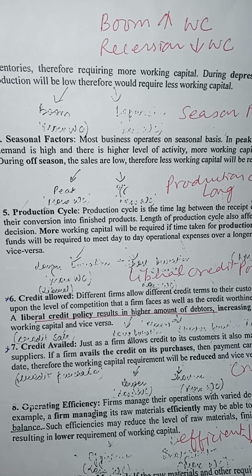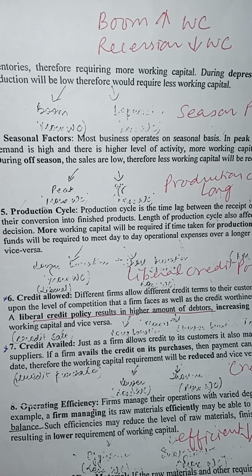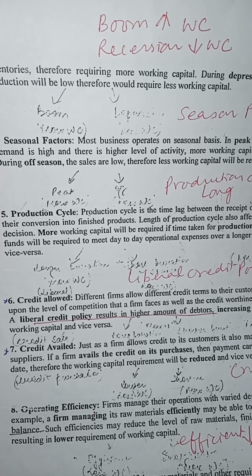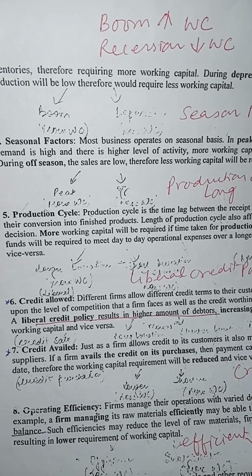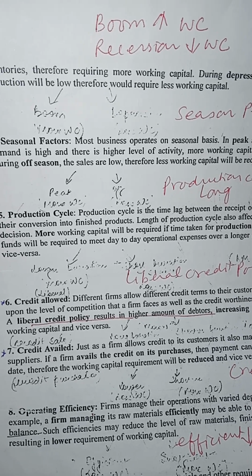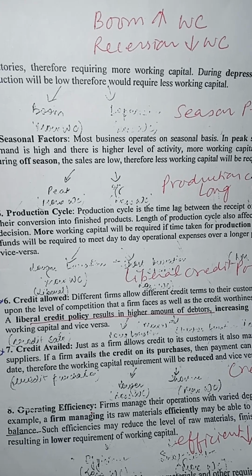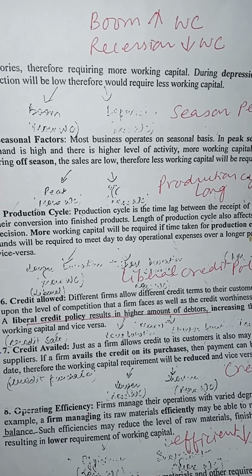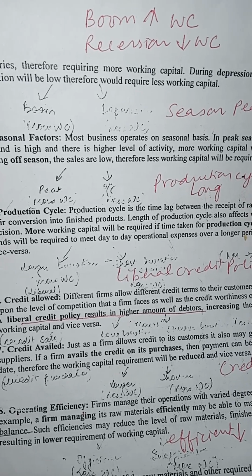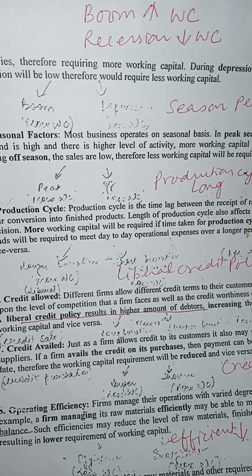First is nature of business. The amount of working capital requirement depends upon the nature of the business. It will be different for trading and manufacturing concern. In case of a trading concern, less working capital is required as there is no processing of raw material into finished products. In manufacturing concern, raw material needs to be converted into finished products, therefore requirement will be more of the working capital.